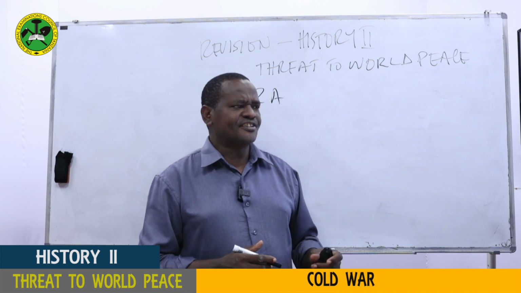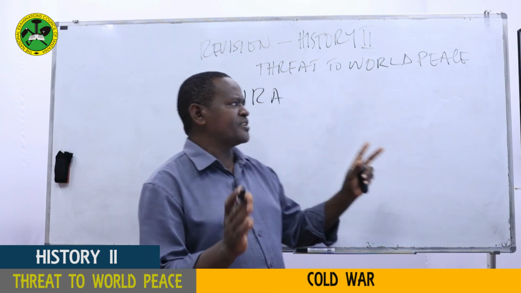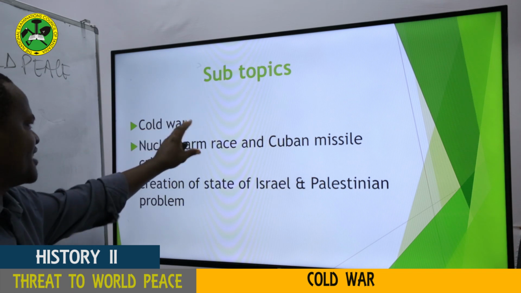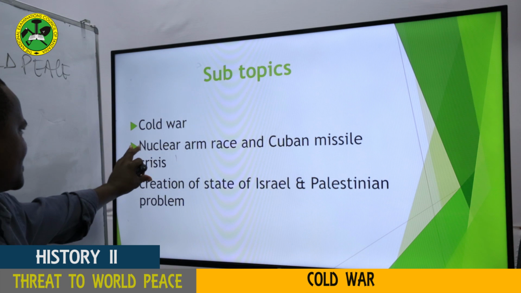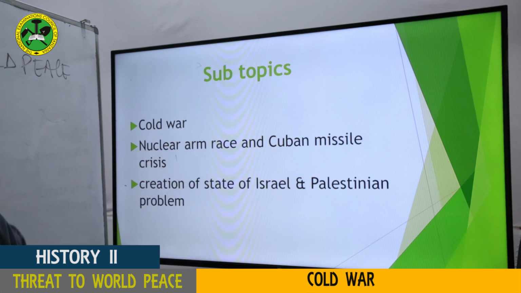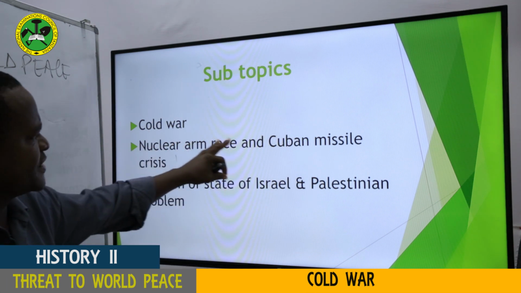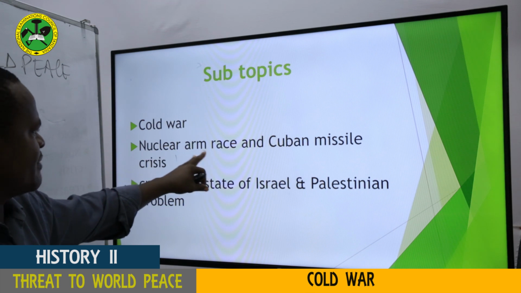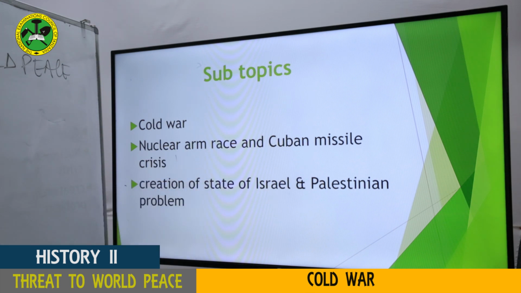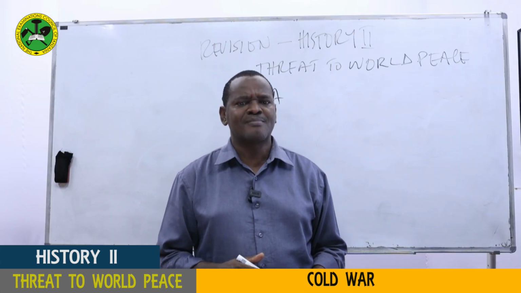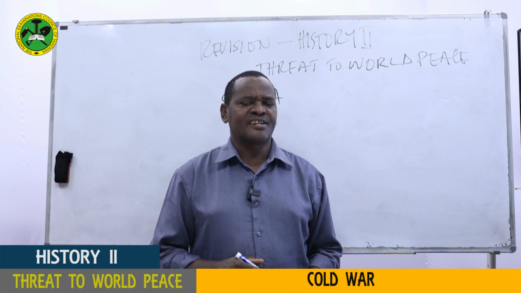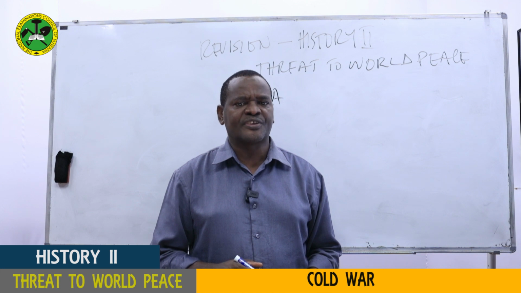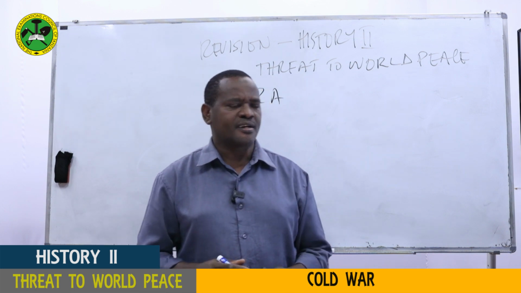But also, in spite of the fact that there was no war between the two countries, there was what we call proxy wars. We shall see about them in detail. The second thing is the nuclear arms race and Cuban Missile Crisis. This also put the world into very great danger. Remember, in the nuclear arms race we're speaking of the production of weapons of mass destruction, which endanger human life and also the living organisms which live on this planet.